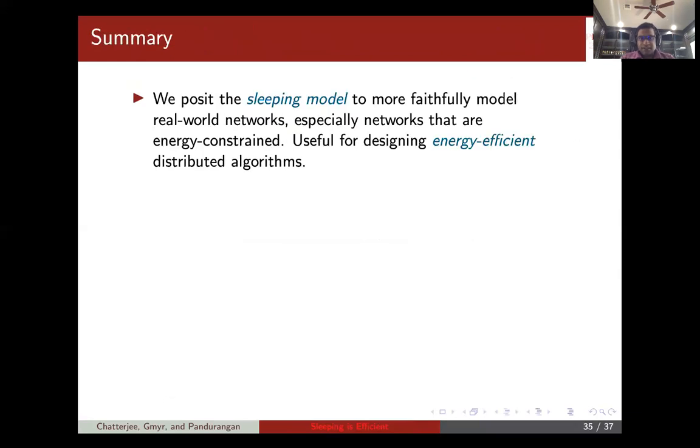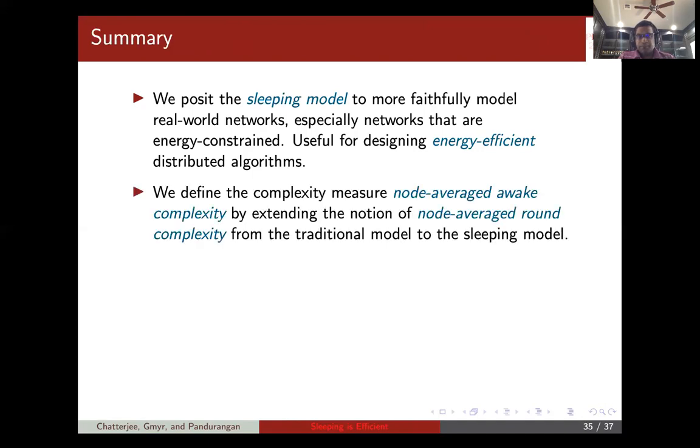Okay, and to summarize our work, the key takeaways from this work are as follows. So we posit the sleeping model, which we believe is a more faithful model for real world networks, especially networks that are energy constrained, and this can be useful for designing energy efficient distributed algorithms.